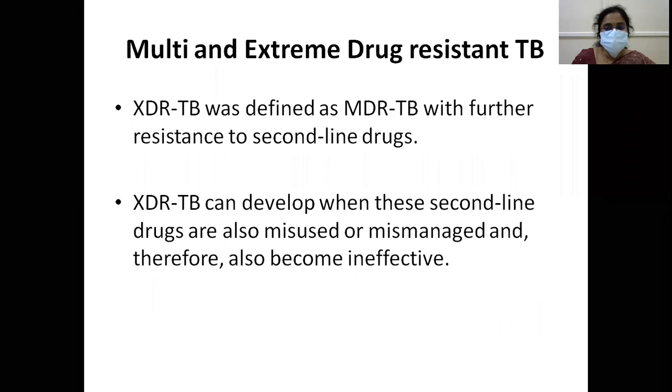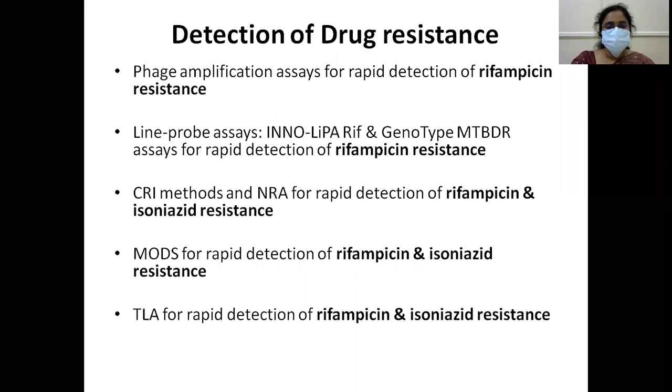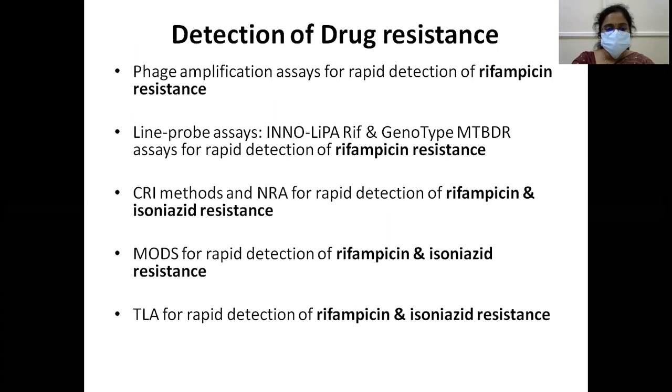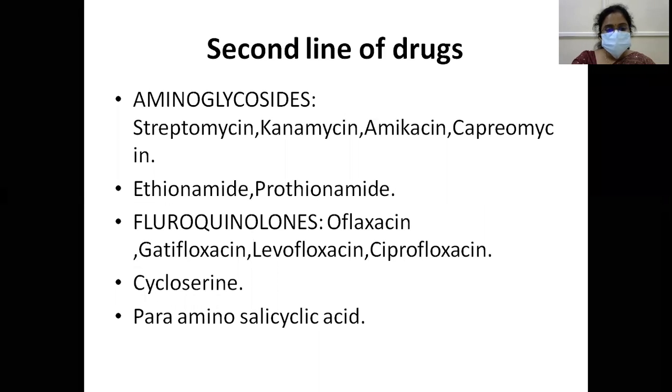Multi and extreme drug resistant TB. Extreme drug resistant TB is defined as MTB with further resistance to second-line drugs. It can develop when these second-line drugs are also misused or mismanaged and therefore become ineffective. So when it is resistant to isoniazid or rifampicin or both, it is multi-drug resistant. Extreme means it is resistant to isoniazid, rifampicin, and also the second-line drugs. Detection of drug resistance is by phage amplification assays and line probe assays. These are the second-line drugs.